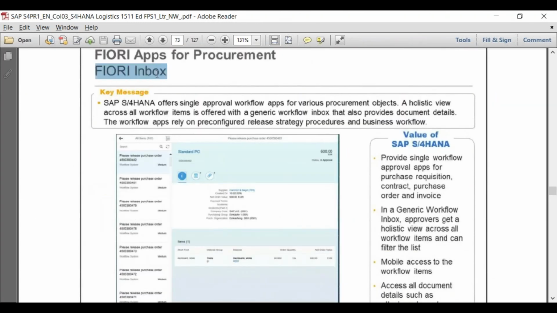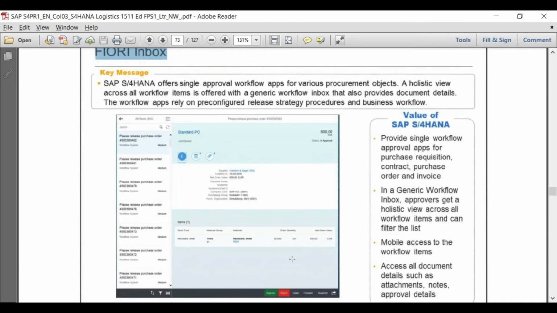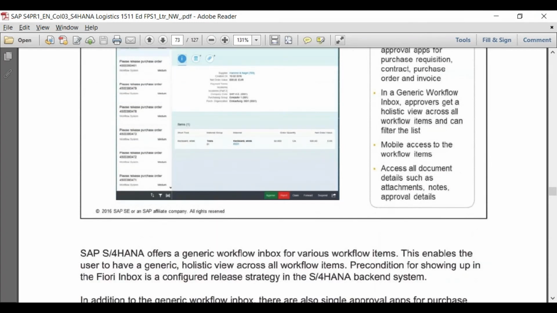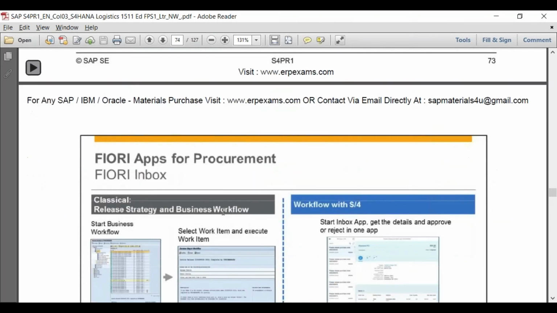We talked about inbox, so whatever approvals you will be getting, see like this, please release purchase order. Okay, so this is related to the purchase order approval. Once I go to my inbox, I'll be getting this type of request for approval. I need to click on a particular request and click on approve or reject, you can see here. Okay, so this is also the Fiori app, which will be used for approving, which is inbox.